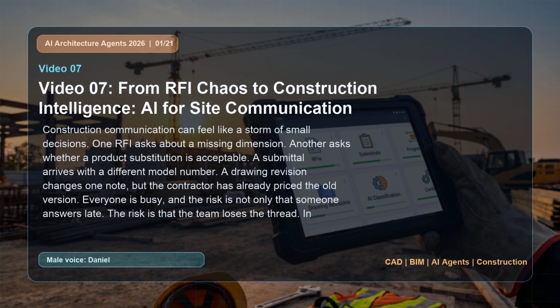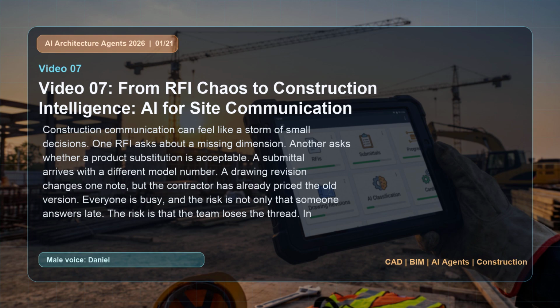Construction communication can feel like a storm of small decisions. One RFI asks about a missing dimension. Another asks whether a product substitution is acceptable. A submittal arrives with a different model number. A drawing revision changes one note, but the contractor has already priced the old version.